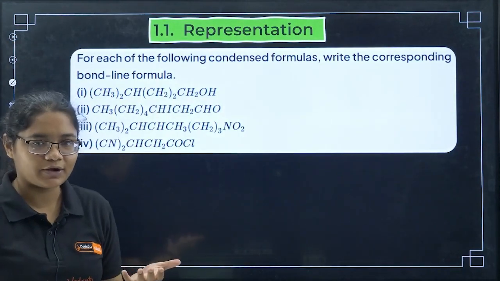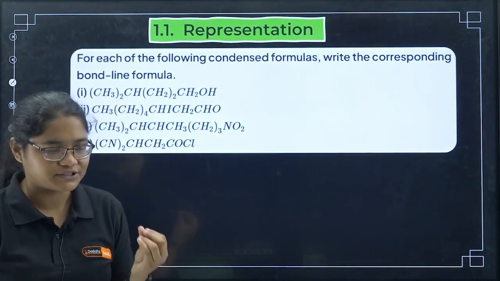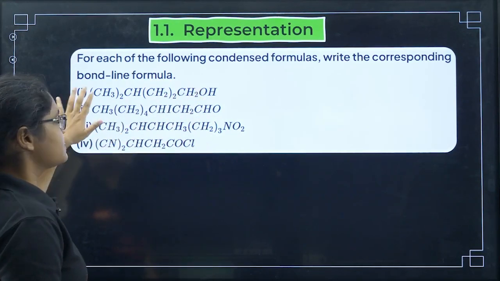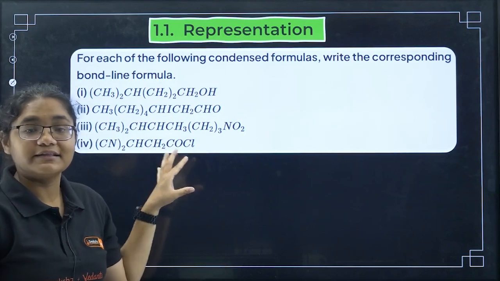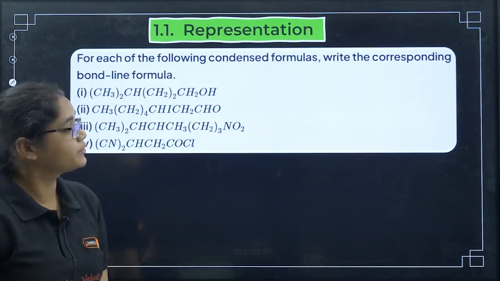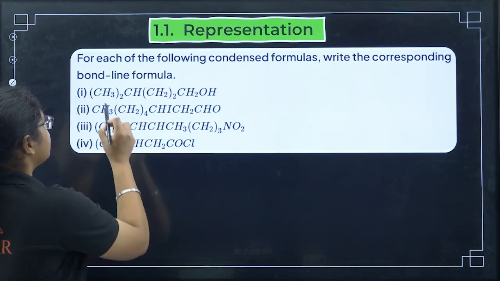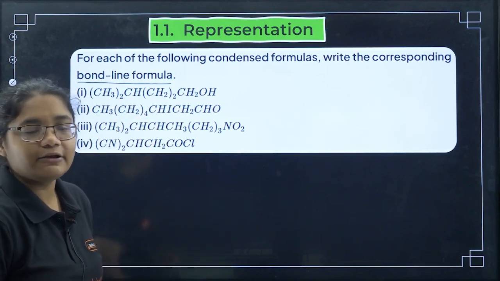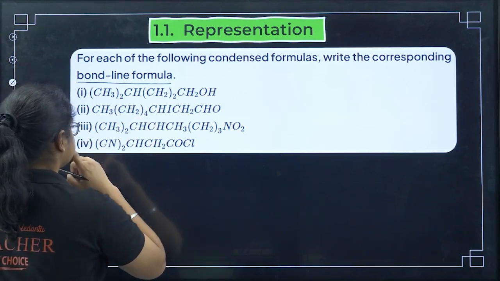So only teaching will not help, right? We also need to do some question practice. So here I have, first tell me, these are which type of formula? These are your condensed formulas. So you have to write the bond line formula for each of them. Okay, bond line formula. Let's start with this.